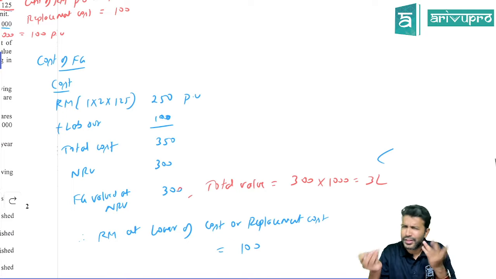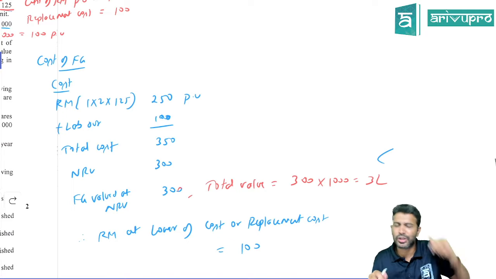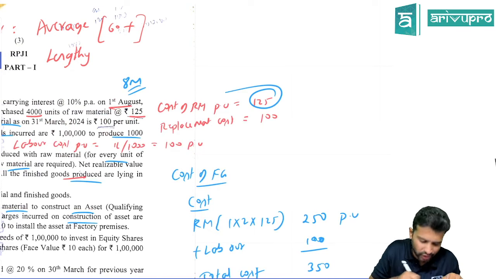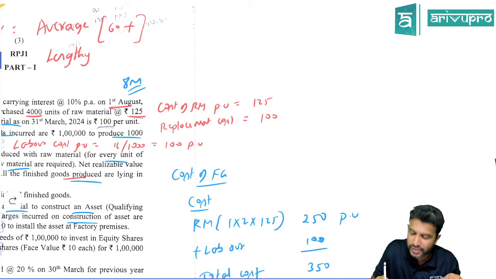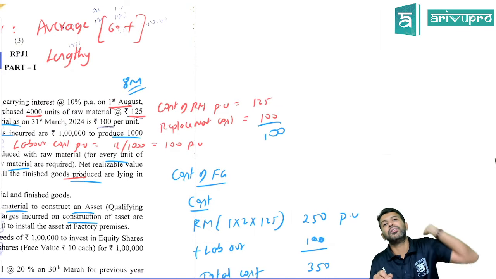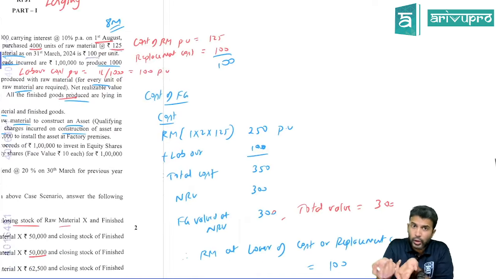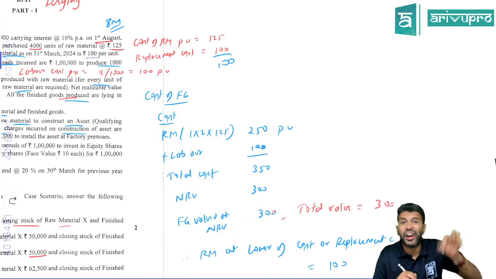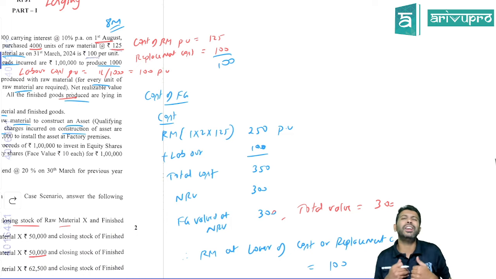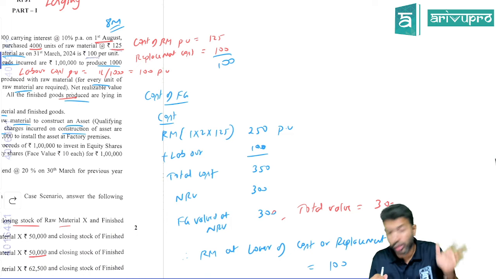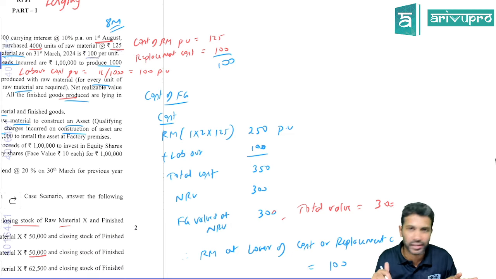All right. Obviously here in the raw material case, replacement cost only will be lower. Check. Cost of raw material is 125, replacement cost is 100, which is lower, 100. That means the raw material will automatically get valued at replacement cost. Now we know the value. Each raw material will get valued at 100 rupees per unit. All we need to find out is how many units of raw material are lying unsold.